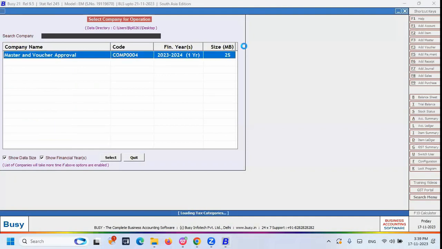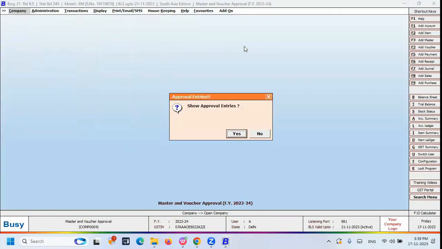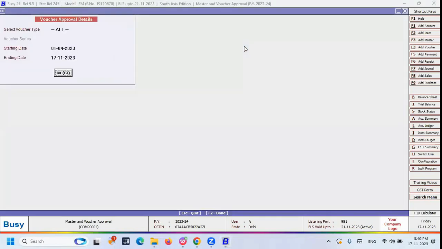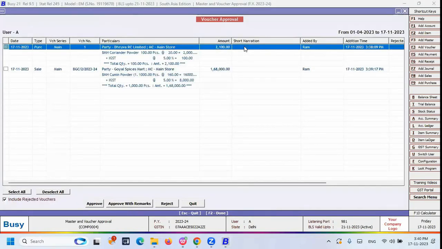So now let me open the company once again with the super user. Now you can see the approval entry pop-up screen. Click on yes, and again click on vouchers. Masters, I have already shown you. So now let me show you the voucher approvals. Pending voucher approvals. You can see here that the first entry is a purchase entry. As per our configuration, the purchase entry doesn't have any selective approval formula. So that is why all the purchase vouchers need higher authority approvals.